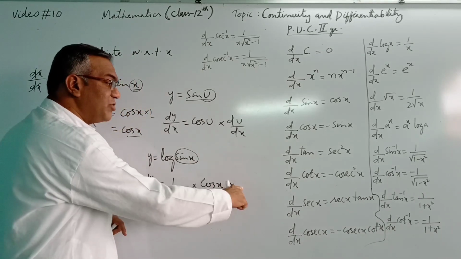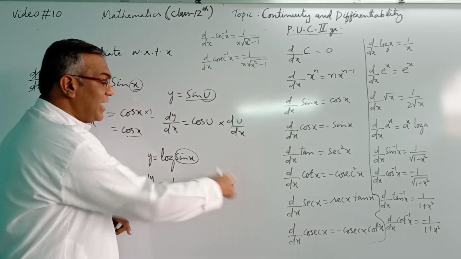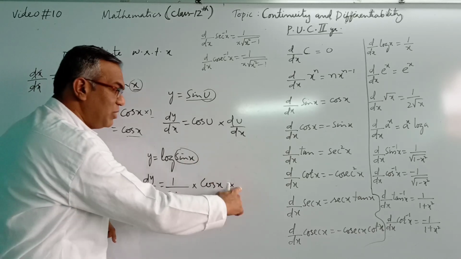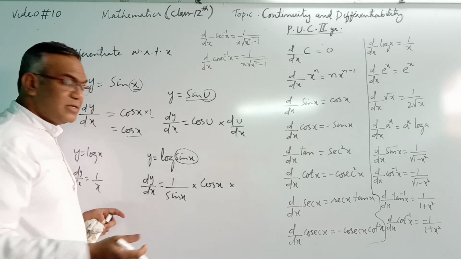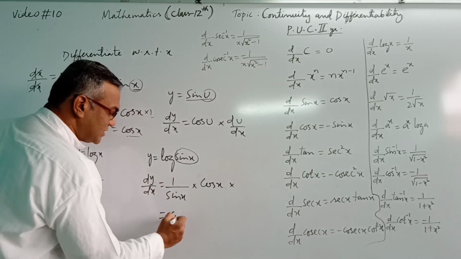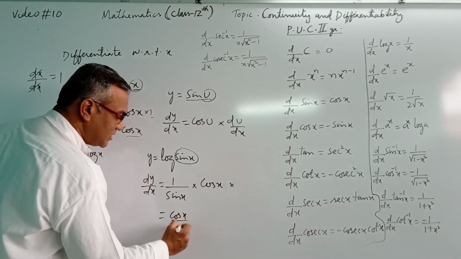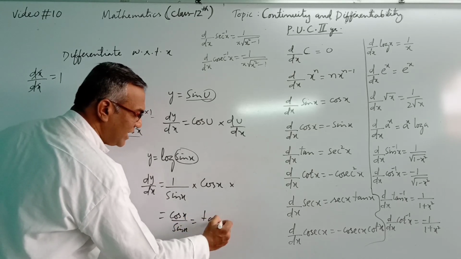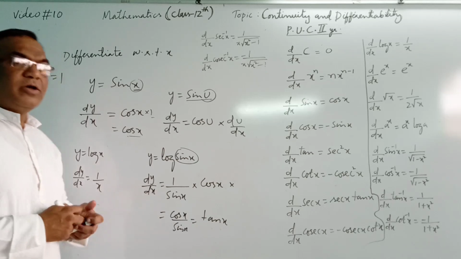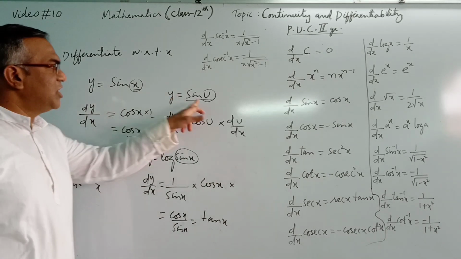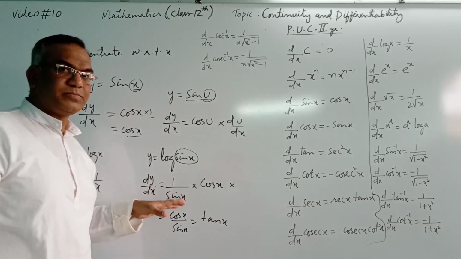We could differentiate it, but there is no need, because differentiation of x is 1 and that will not make any difference. So that becomes cos x divided by sine x, which is equal to tan x. This is how we differentiate using the chain rule.